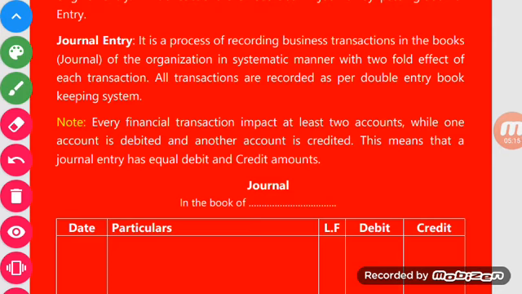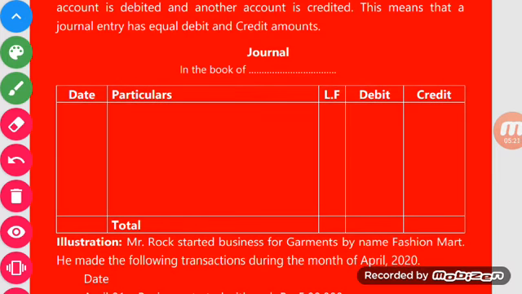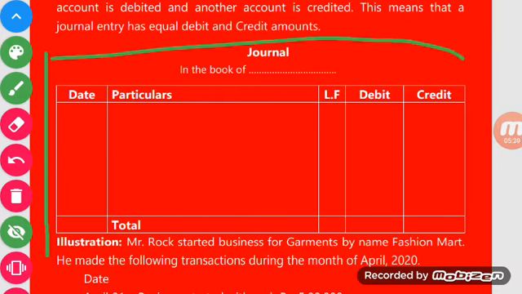Is it clear? Now the next point is, what is the format of a journal? As you are seeing on screen, that is the format of a journal. At the top of the page we will write Journal, and just below the journal we will write "in the books of" followed by the name of the company in which the transactions are recorded.